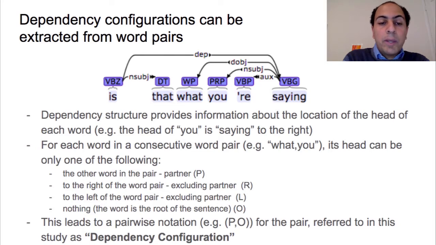The head of the word in the pair can be either the other word of the pair, which is the partner, and in this case we call it P, or the word has its head to the right of the pair, in which case it will be R, or to the left of the pair, which will be L, or the word is the head of the sentence, the root of the sentence, and in this case we use O. This leads to a pairwise notation where, for example, it would be something like P and O for each pair, and this is what we refer to as dependency configuration.